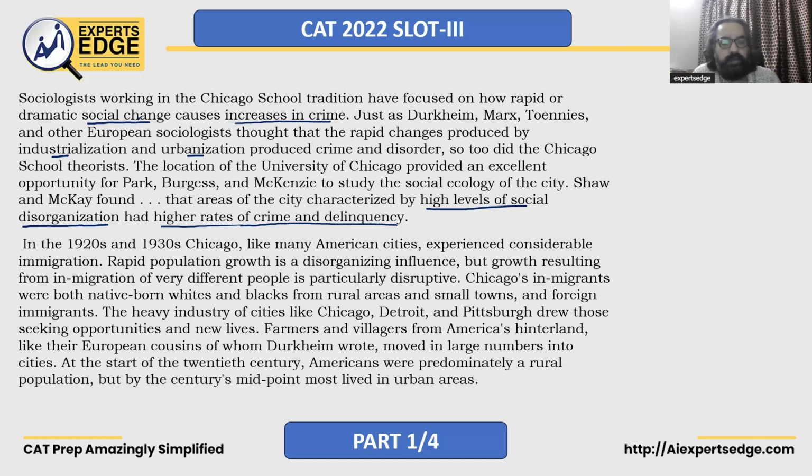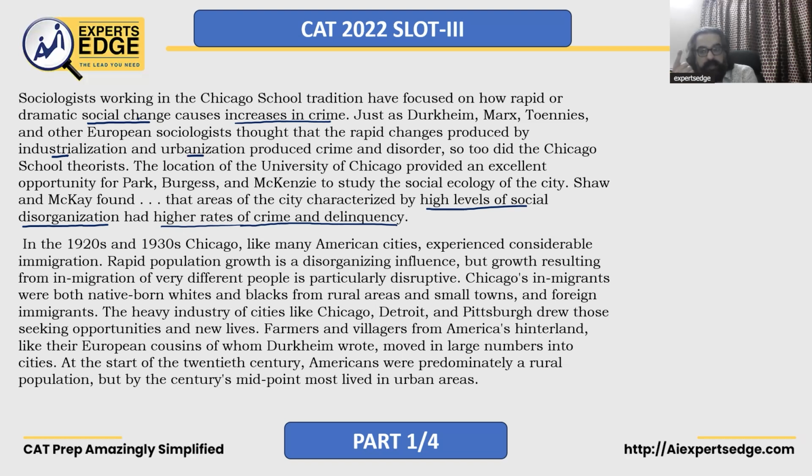Rapid population growth is a disorganizing influence, but growth resulting from in-migration of very different people is particularly disruptive. So what we're saying is rapid population growth is disorganizing. But growth resulting from in-migration of very different people is more disruptive.